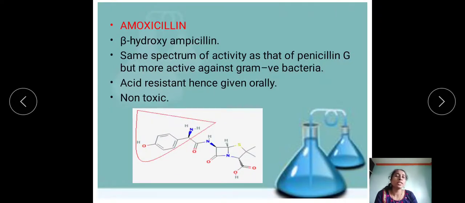Then amoxicillin. Amoxicillin is nothing but beta hydroxy ampicillin. You can see over here in the structure, at the beta position, there is the hydroxy group.